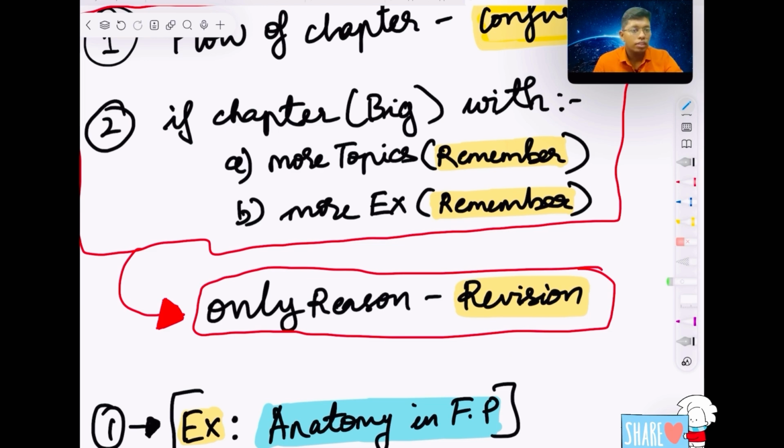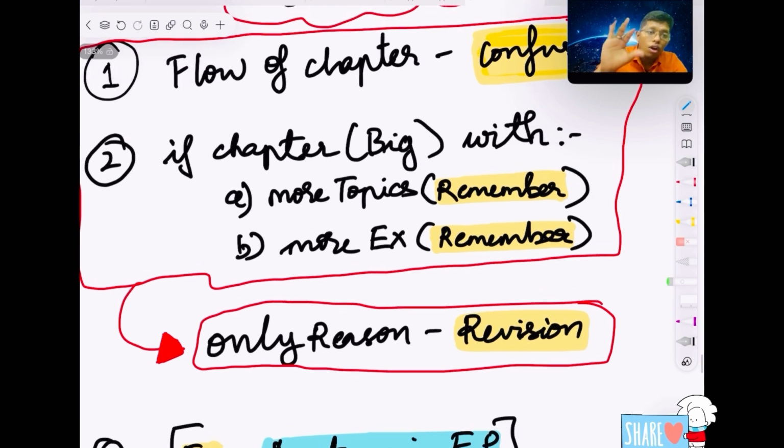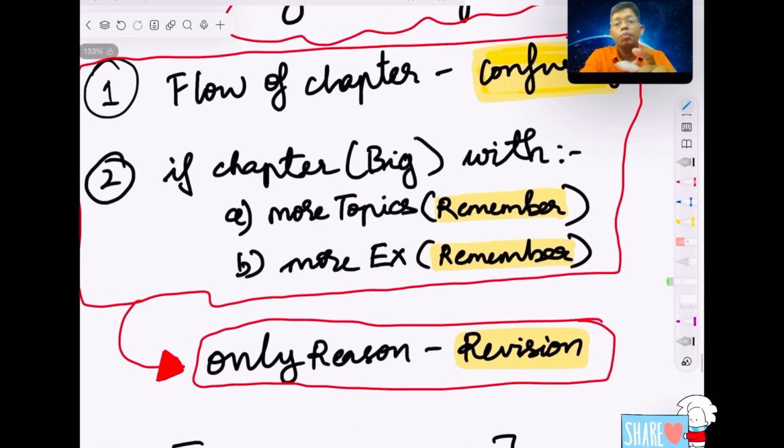If you want to revise in just 2-5 days, if they say there is a test in the chapter, you should not face any difficulties in revision. You may have less time, but you should revise very efficiently in a short period of time. For that, you should make short notes for these reasons, like the flow of the chapter. If you didn't understand it in NCERT, or the chapter has many topics and more examples, for reasons like that you can make short notes.